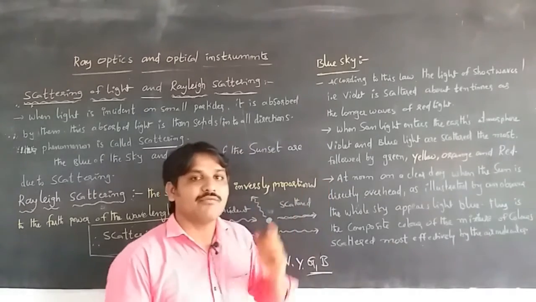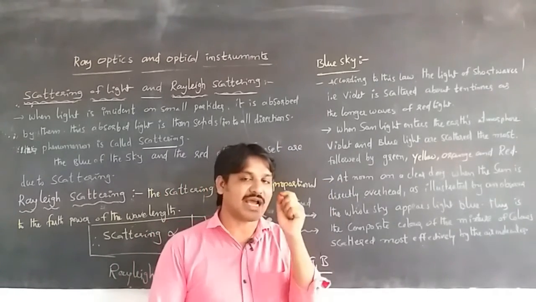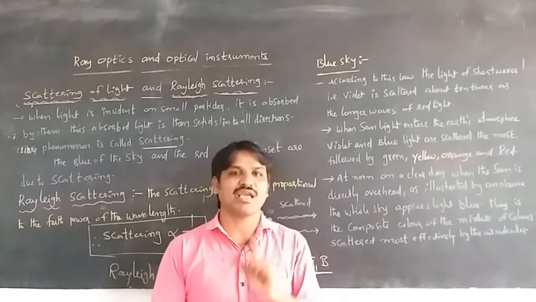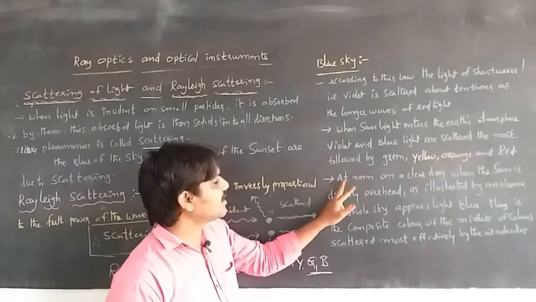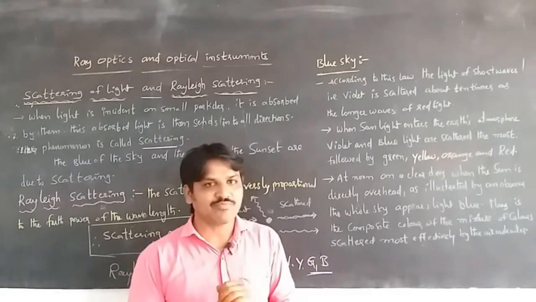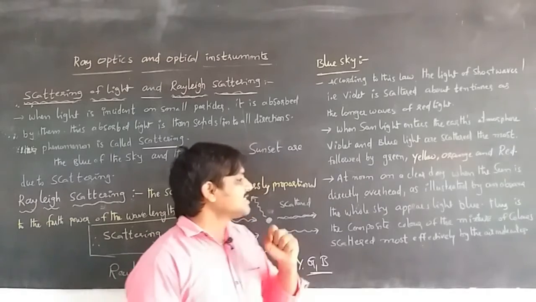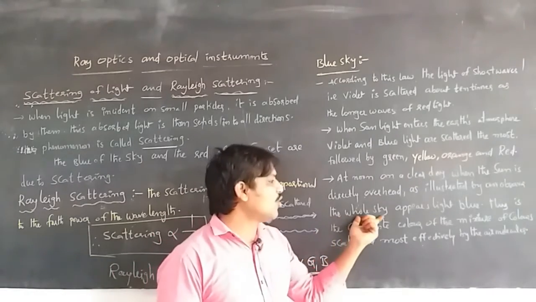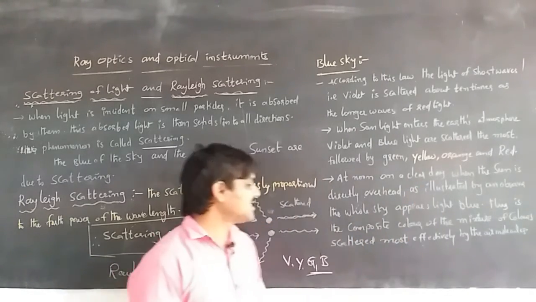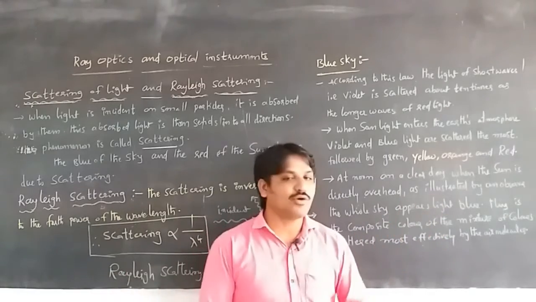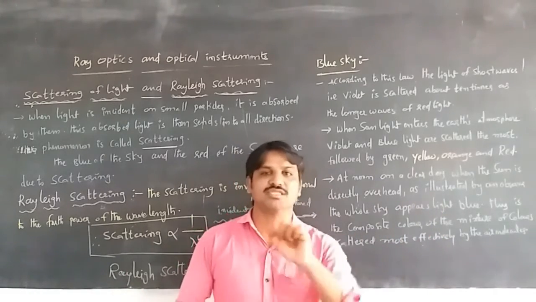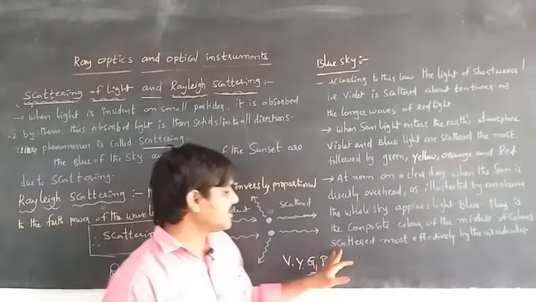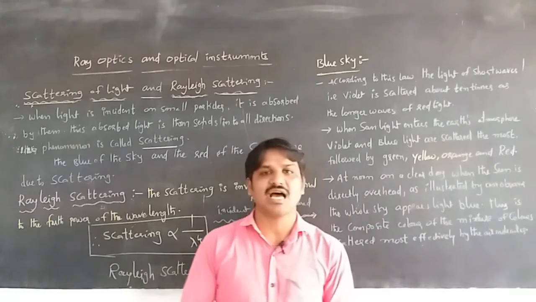Then violet can be seen, but our eyes are less sensitive to violet. So that's why the sky appears blue for us. At noon on a clear day, when the sun is directly overhead for the observer, the whole sky appears light blue. This is a composite color, a mixture of colors. It is not only blue, it is a mixture of blue, yellow, violet, green, which are scattered most effectively by the air molecules.